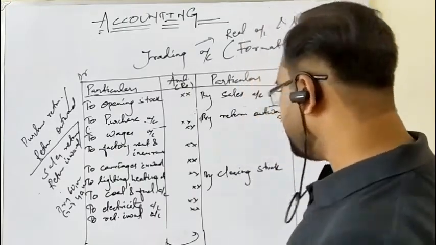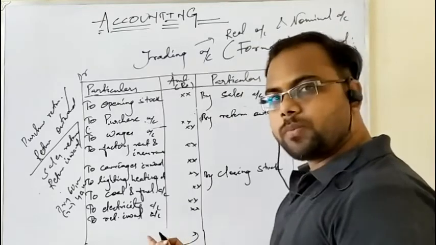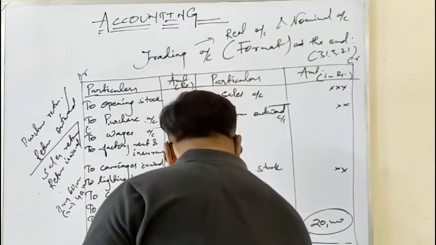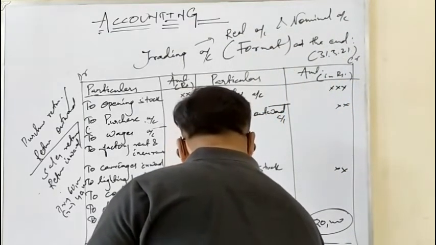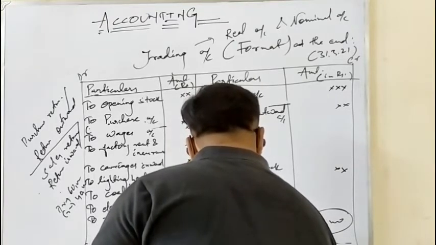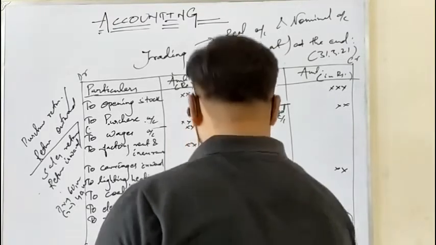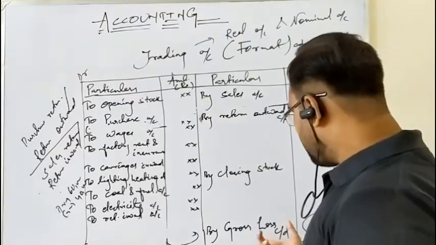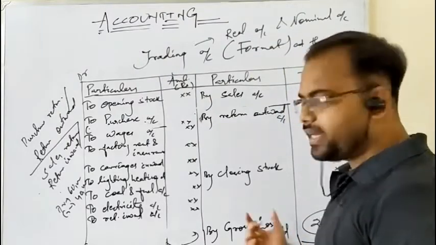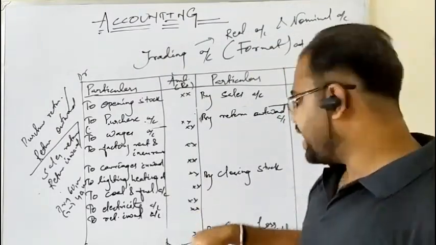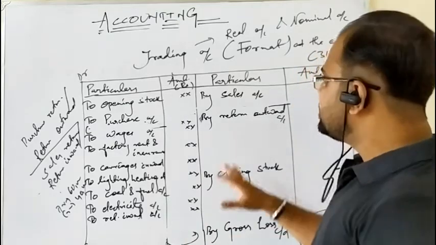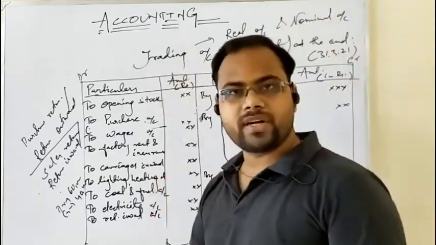So what will be written on the credit side? Opposite of gross profit. It will be written as by gross loss, by gross loss carried down. So gross loss carried down means again it will be taken as brought down to the next account, that is the next financial statement.